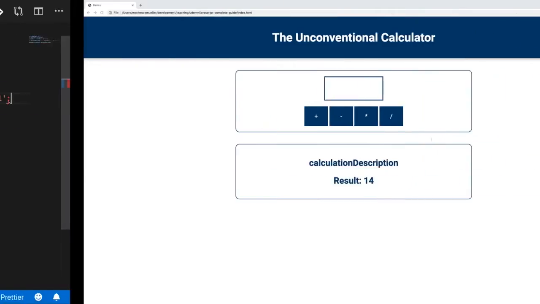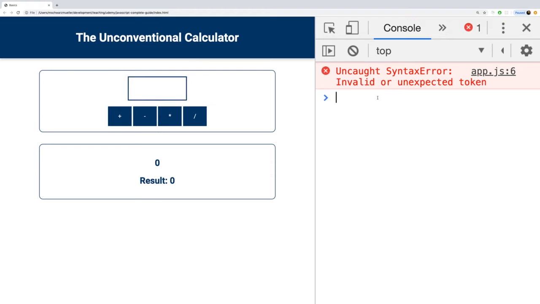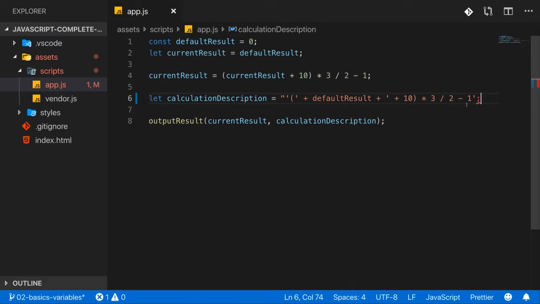And if we would try to run this code and reload our page, indeed, if you look into the developer tools again, you'll get an error. Now, the interesting thing actually is if I do close it with a double quote, now everything in between will be treated as one text. So when you open something with single or double quotes, everything in between the opening and closing single or double quotes will be one piece of text, which makes sense if you think about it. How would JavaScript know whether you want to create a new string there? There also is nothing like a string inside of a string.